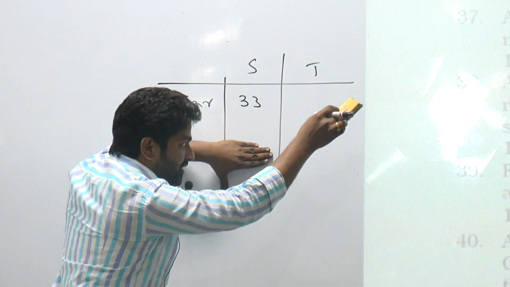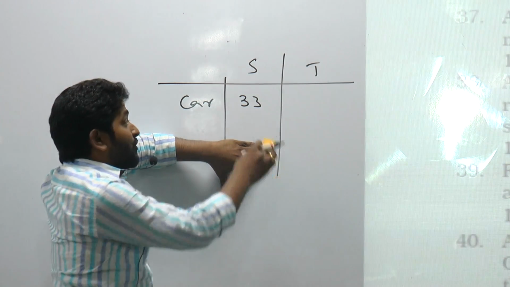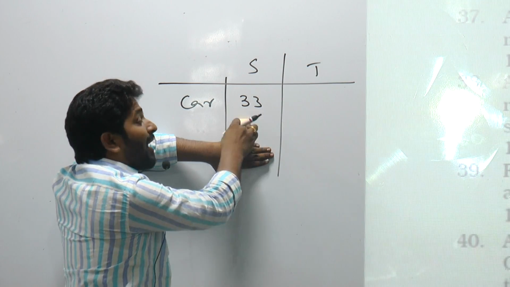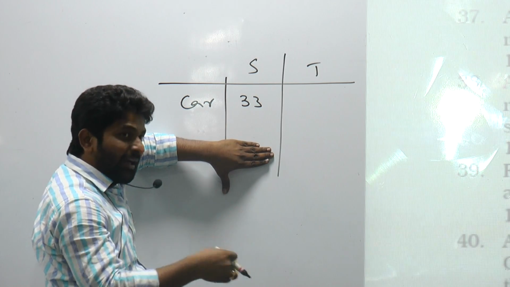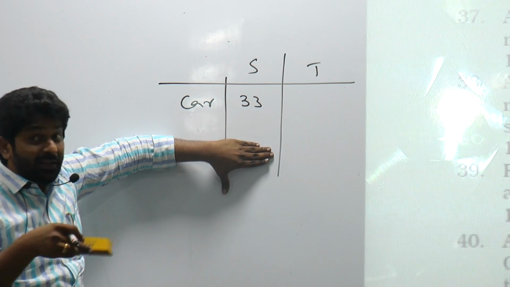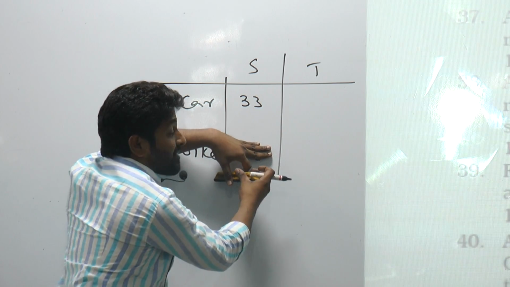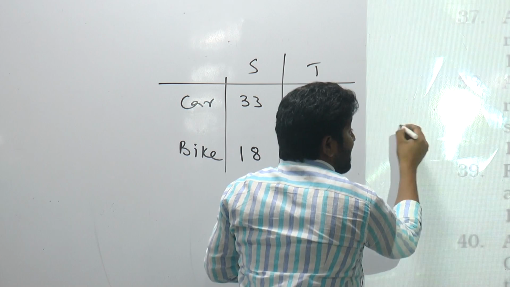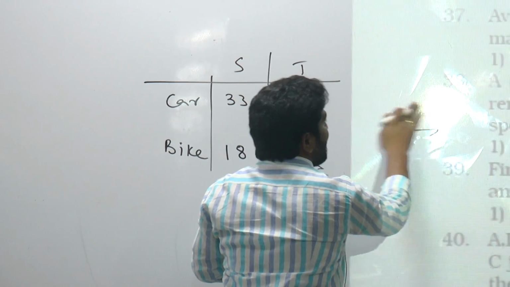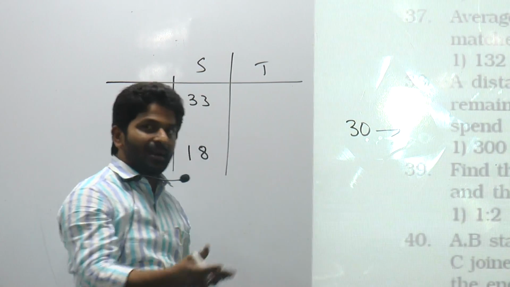But how much distance are we supposed to travel? 300. So if you use the car for your entire distance, you will cover 30 kilometers more than the actual distance. So how much extra distance can you travel? 30.